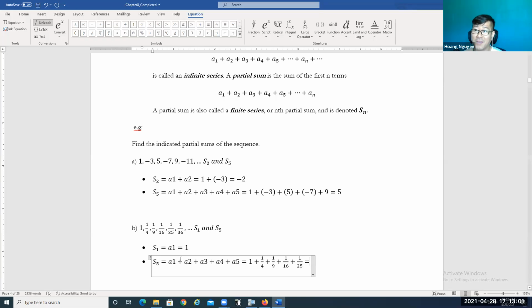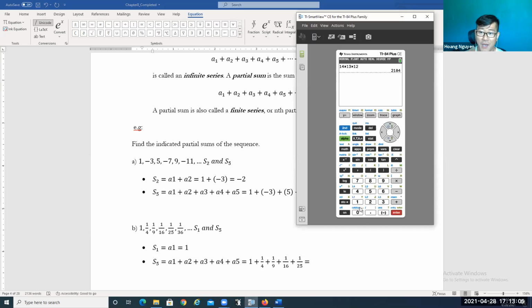Now I'm going to use my calculator to get the answer for this. It's going to be quicker, right? So we have 1 plus 1 divided by 4 plus 1 divided by 9 plus 1 divided by 16 plus 1 divided by 25.